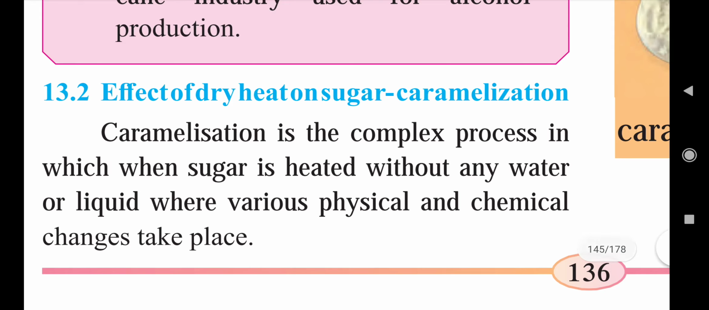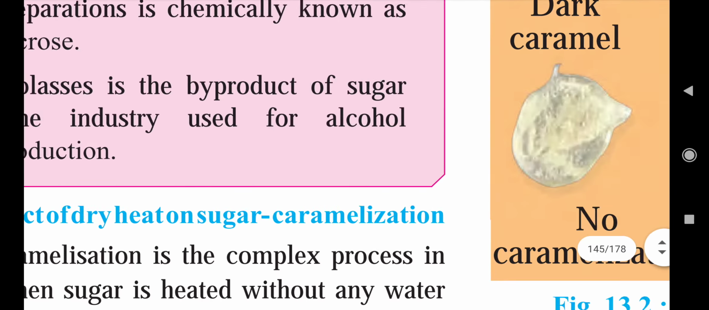Now the effect of dry heat on sugar, that is caramelization. Caramelization is a complex process in which sugar is heated without any water or liquid, and various physical and chemical changes take place. The point we should remember here is that in the dry heat method we are not going to add any moisture, water or liquid to the sugar.